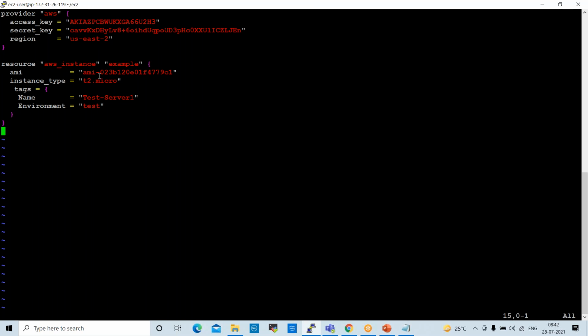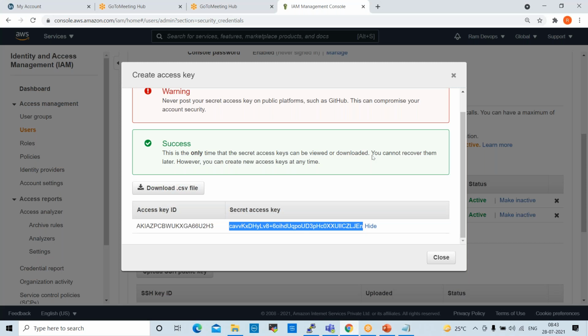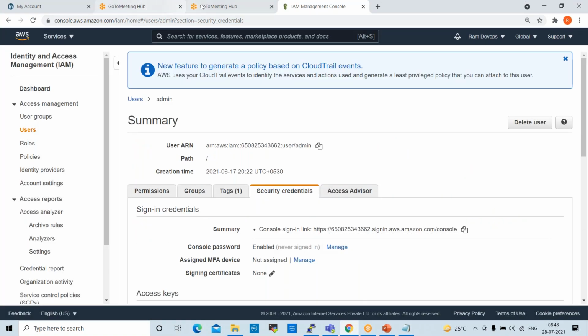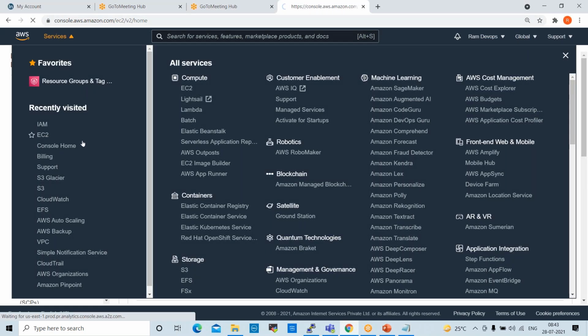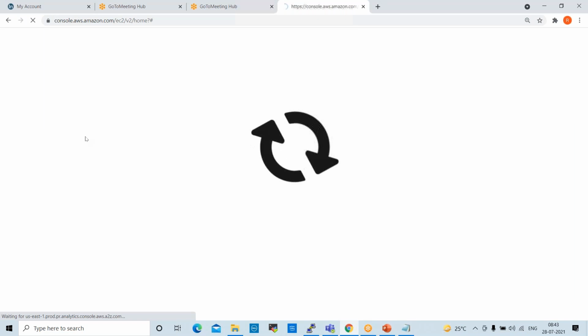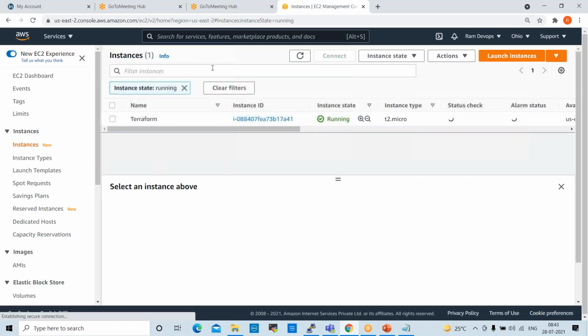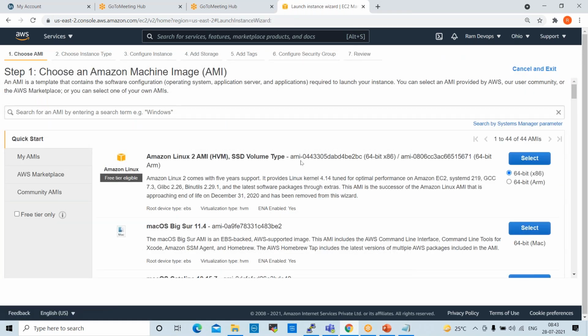For example, the AMI. We also need to edit the AMI. The AMI is required here, so we need to copy it from the AWS image. Which AMI do you want to use? I want to use this one.